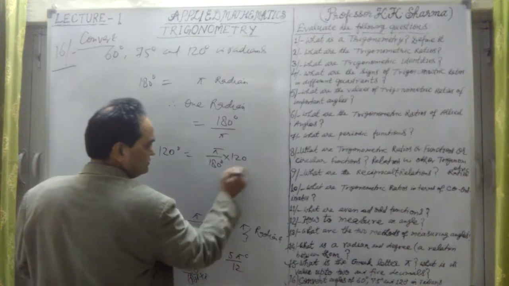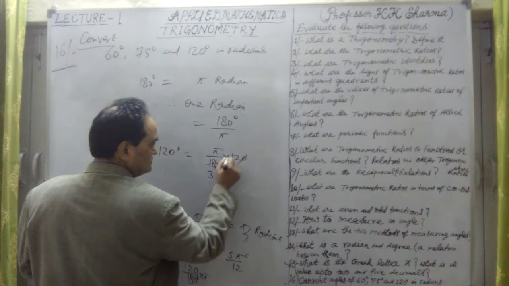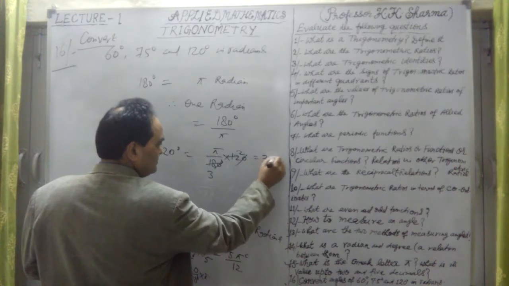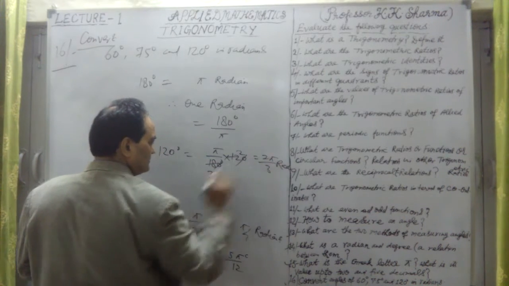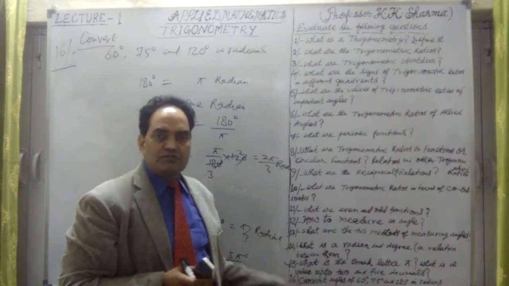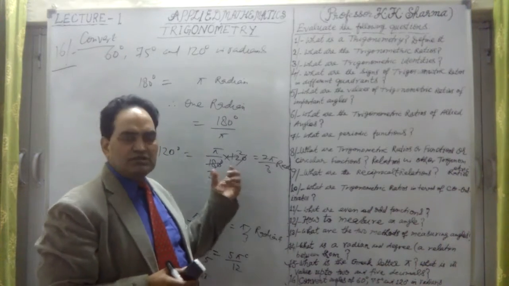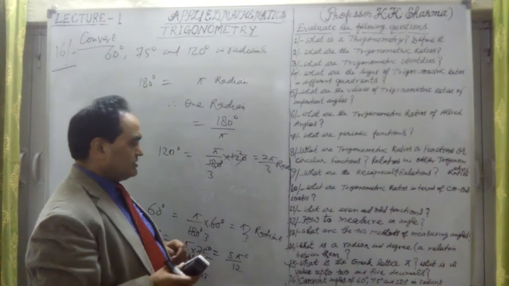Cancelling, 120 degrees is equal to 2 pi by 3 radians. This is in radians. So this is how we convert angles from degrees to radians, and from radians to degrees using 180 upon pi.